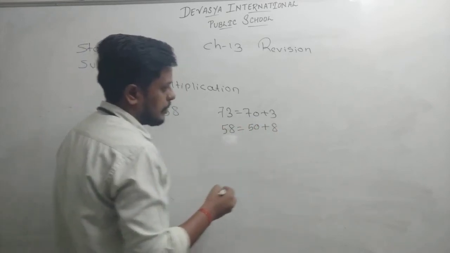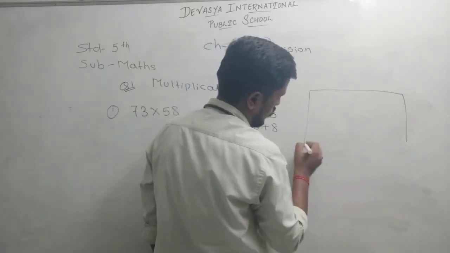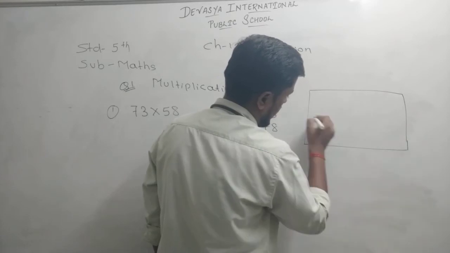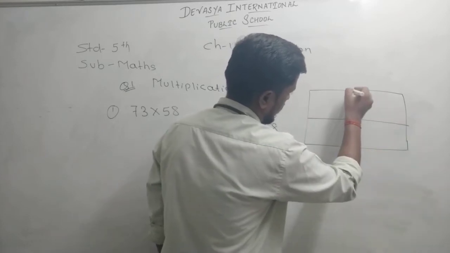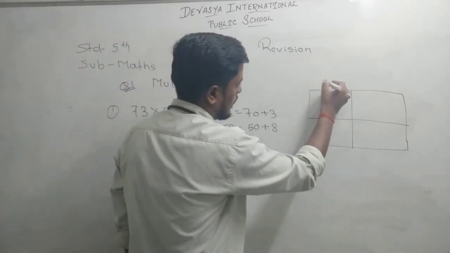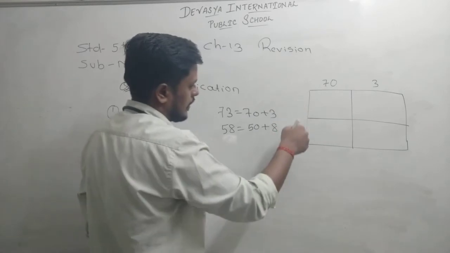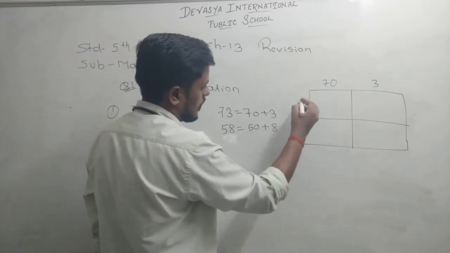Clear? Now we will prepare a box. You know how to prepare it and how many boxes will be prepared. Now 70 plus 3: here we will write 70, and here 3, and on this side we will write 50 plus 8.